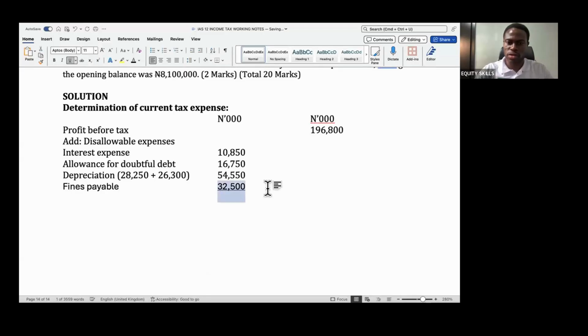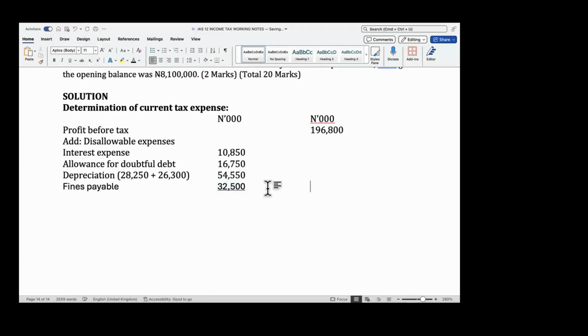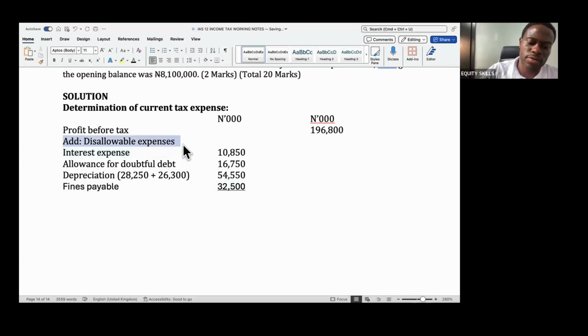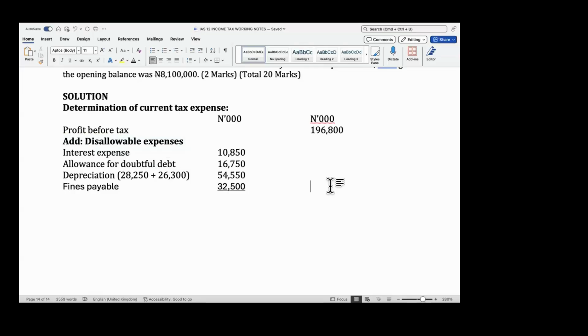So can you add all these disallowables together and get me a figure? $114,650.